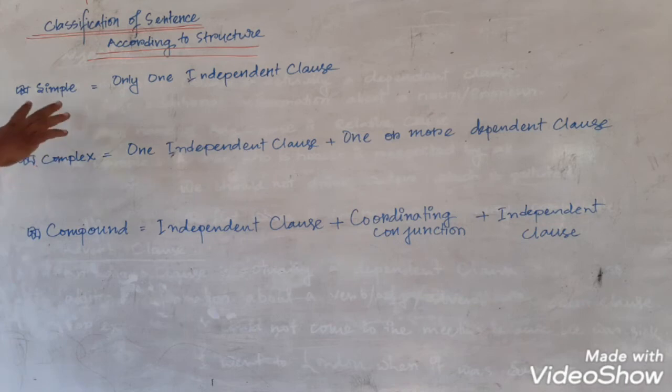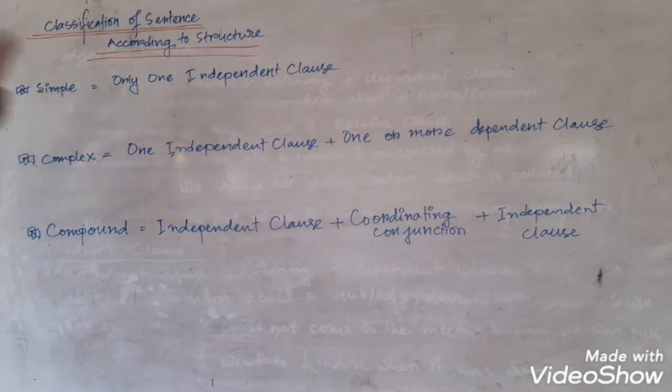A simple sentence consists of only one independent clause. In a simple sentence you will find a subject, a finite verb, objects, complements, adverbials, and many other things, but only one independent clause, no other dependent or independent clause.